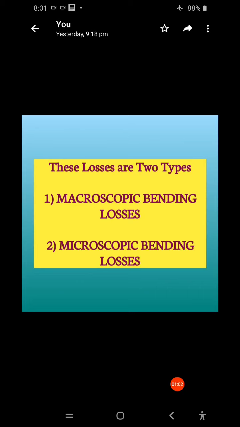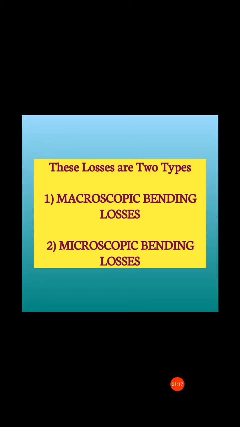Coming to the first one, macroscopic bending losses occur with radii, the plural form of radius, that are large compared with the fiber diameter.